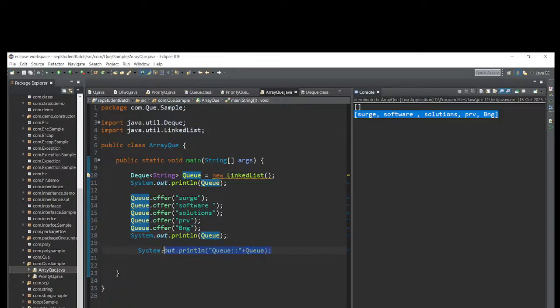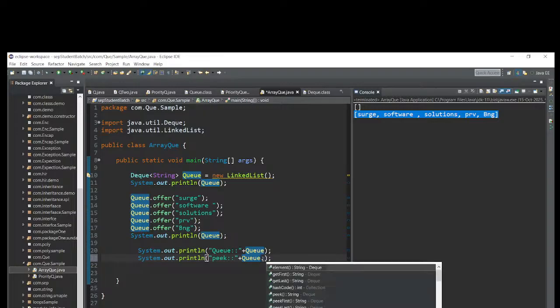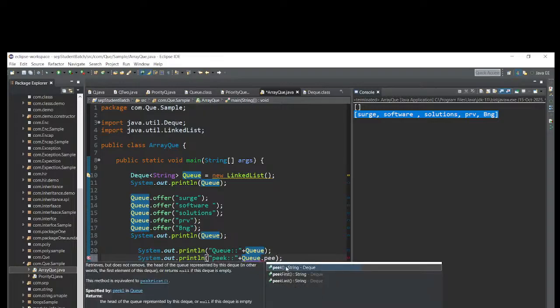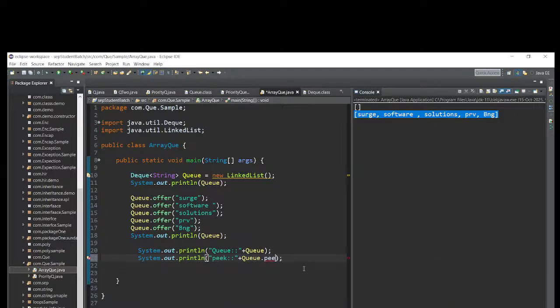After that, let me add Q peek. Let me take the peek method, reference variable dot peek. See now, this is one method. String is the return type from the DQ interface. Hit enter. Just save this one.